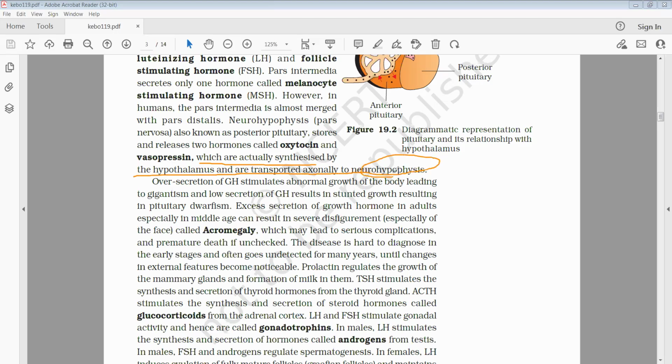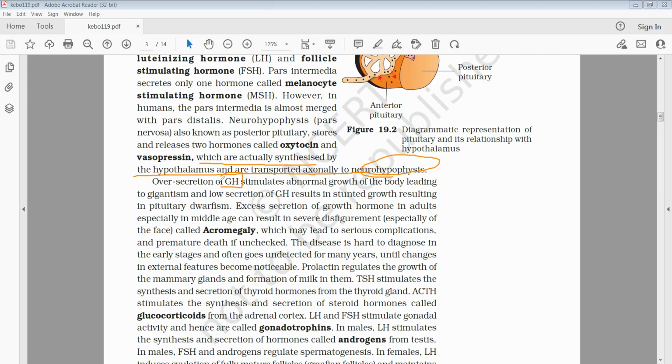So originally, oxytocin and vasopressin are released by the hypothalamus, but they are transported through the neurons, that is the terminal part of the neurons, to the neurohypophysis of the pituitary gland.